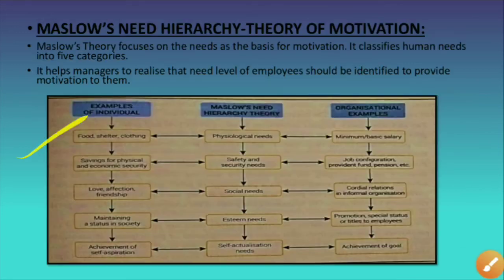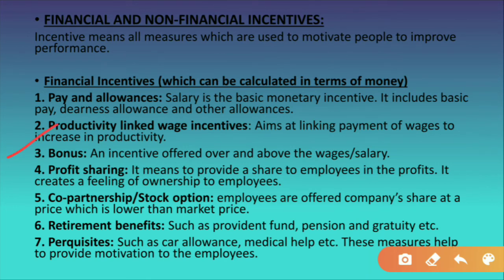Now next is bonus, an incentive offered over and above the wages and salary. As you have heard about this bonus, it means an extra reward which is given to the employees by the managers. A bonus is given, for example, during festival times, or when the company earns more profit, or generally when the employees fulfill some target.